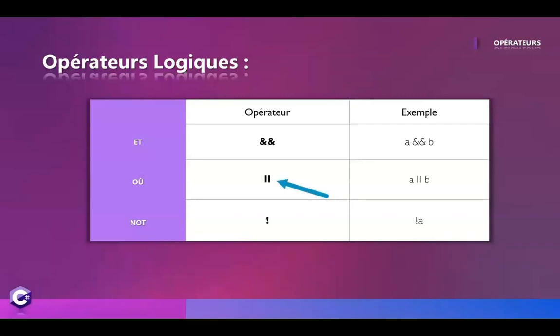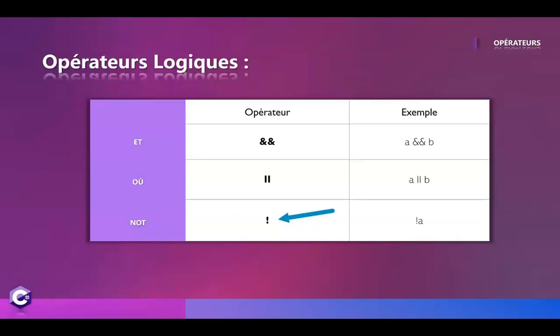To continue, the or operator is represented by two pipes, which will allow us to have at least one of the conditions fulfilled in order to be able to execute the instruction. So if the preparation is ready or if the oven is at 180 degrees, we can put it in the oven. It is no longer necessary to have the two conditions fulfilled to be able to execute the instruction. Only one will be enough.